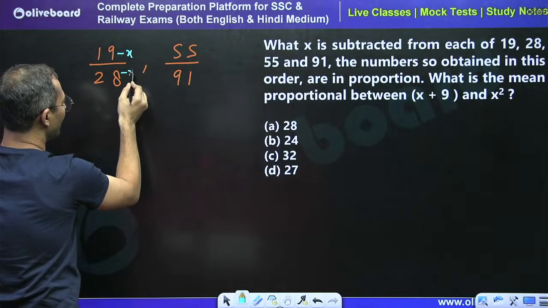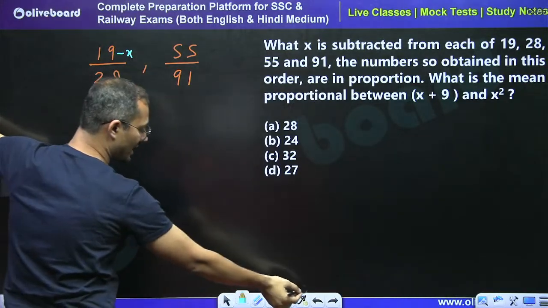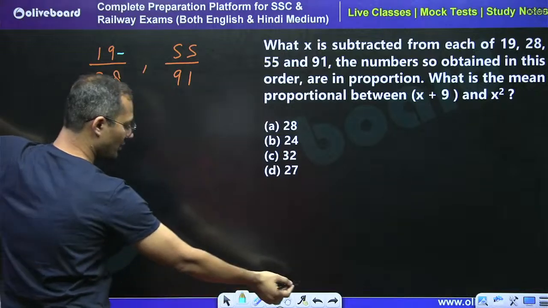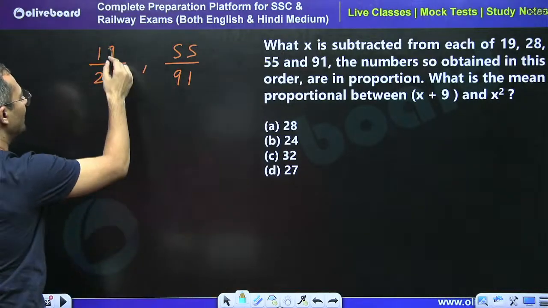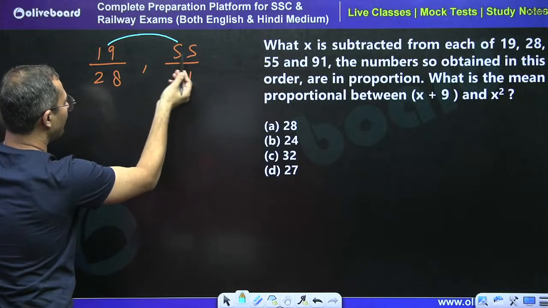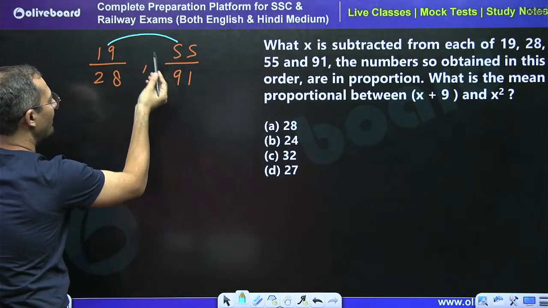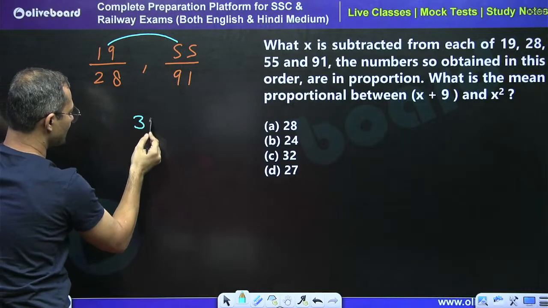So I'm not going to take this because there is no use of this. This is the exam approach, so I'm not going to waste my time. Take the difference of numerator. What is the difference of numerator? 55 minus 19. So 55 minus 20, 35 and 1. So I will get 36.